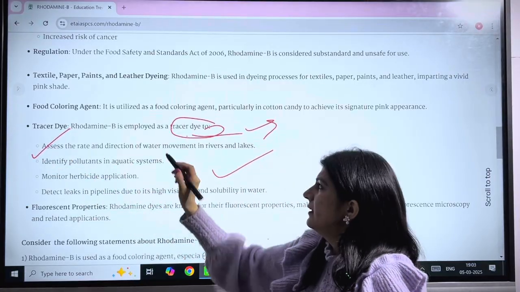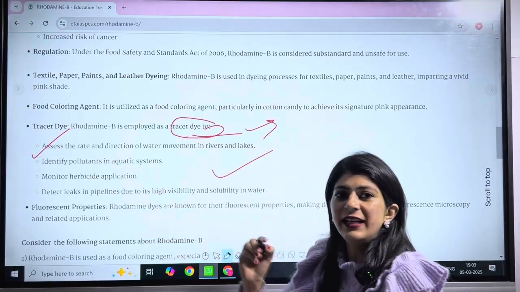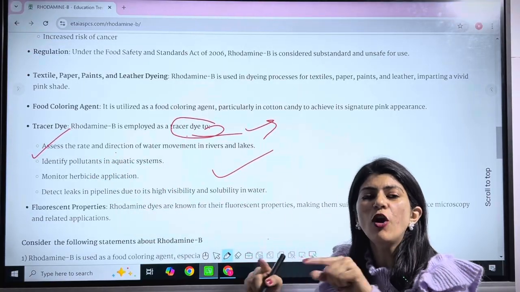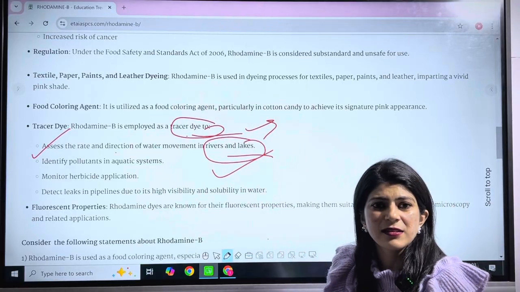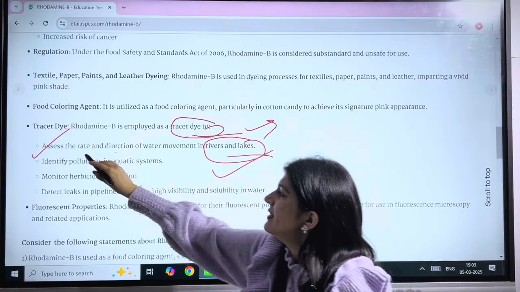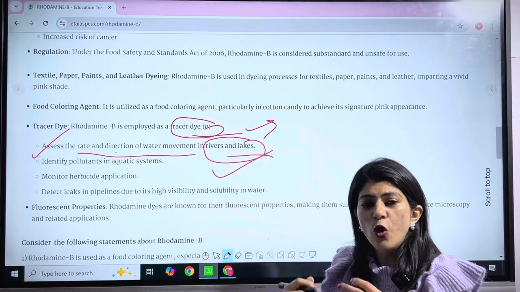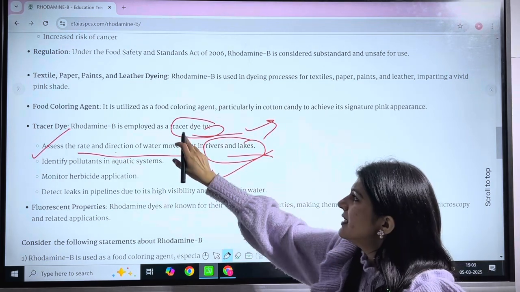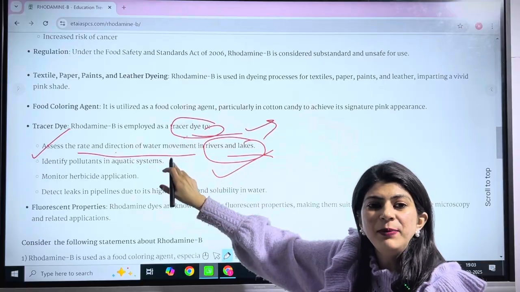Number one, this tracer dye is used to assess the rate and the direction of the movement of the water in rivers and lakes. It means that in rivers and lakes, in order to know the direction of the movement of the water, this tracer dye, rhodamine B, is applicable.